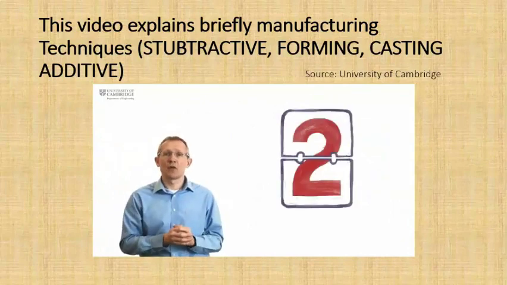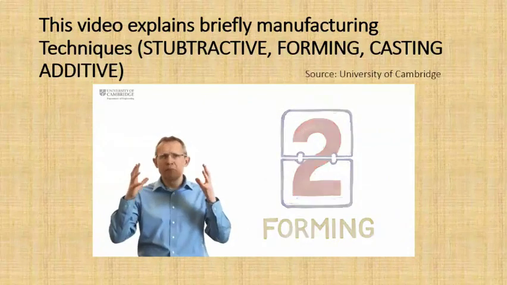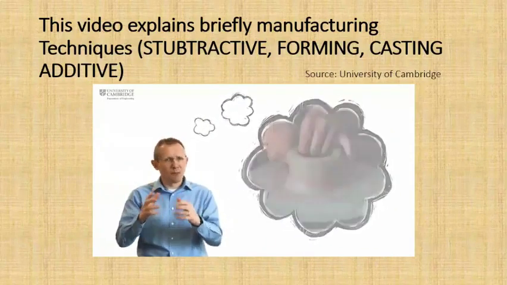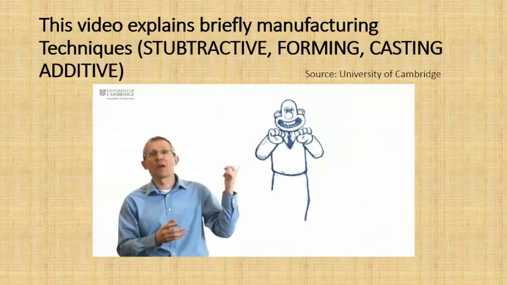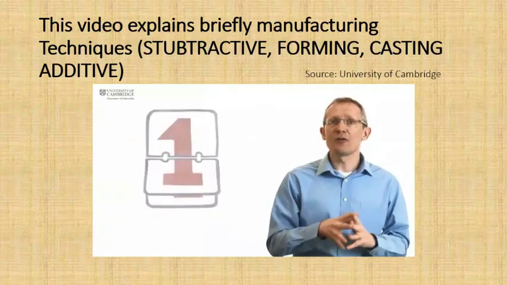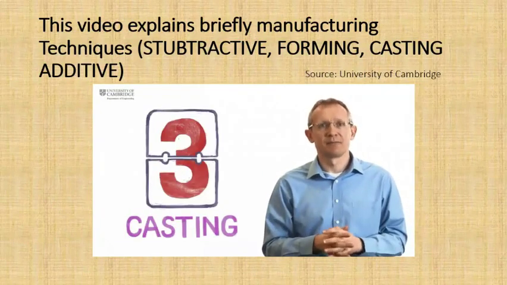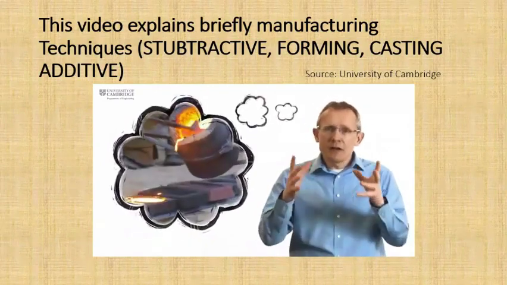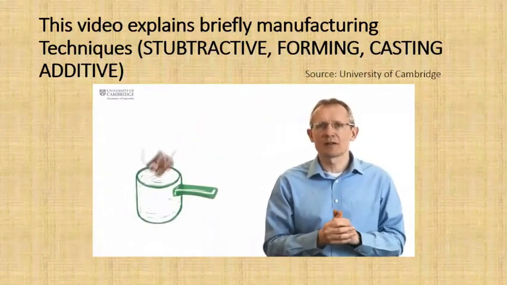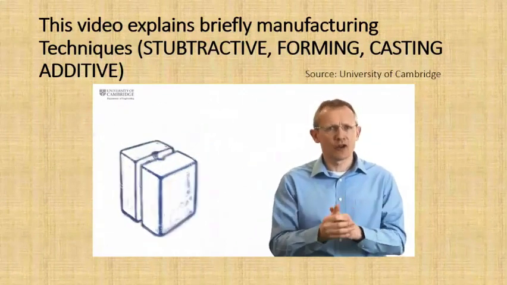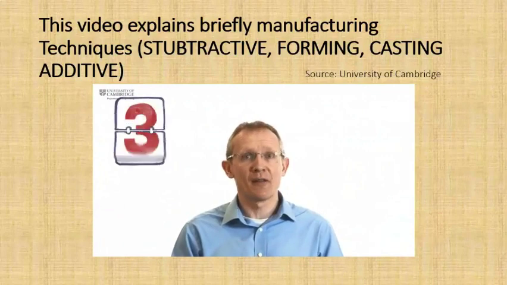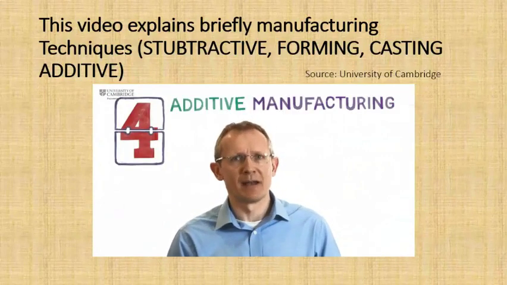The second way of making stuff is called forming. And here we take a block of material and we apply a force to change its shape. My personal favourite of a formed object is Wallace and Gromit, made by shaping or forming plasticine. The third way we make things is called casting. And this is where you take a solid material, you make it into a liquid, and you pour it into a mould. And a nice example of casting, one of my favourites, is the way we make chocolate bunnies and Easter eggs. There's also a fourth way we make stuff, and that is called additive manufacturing.